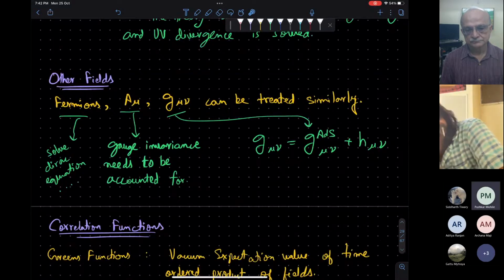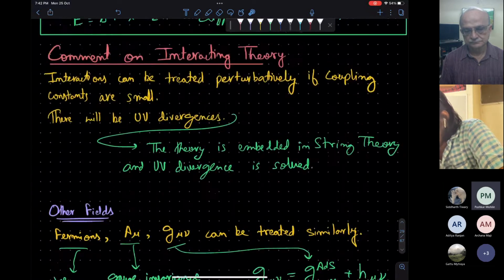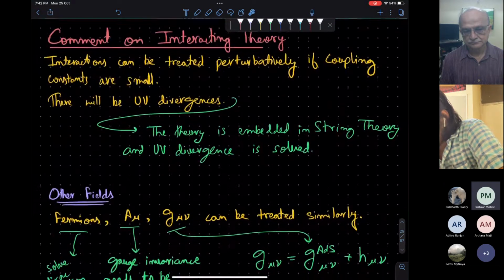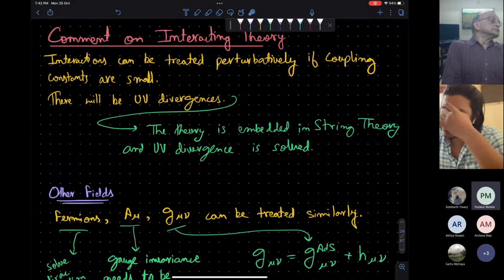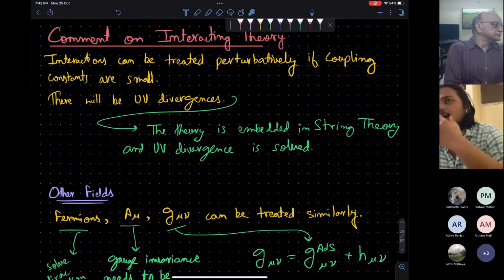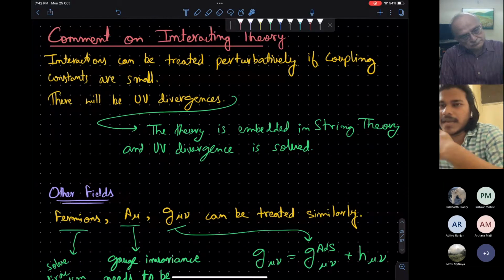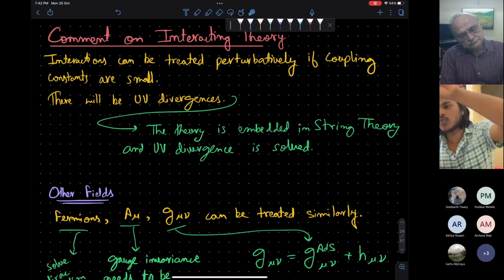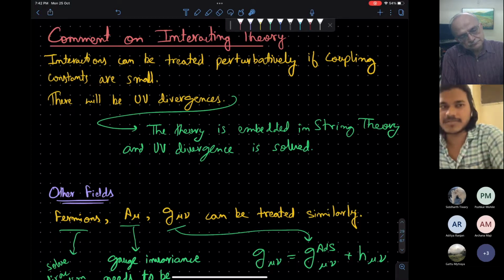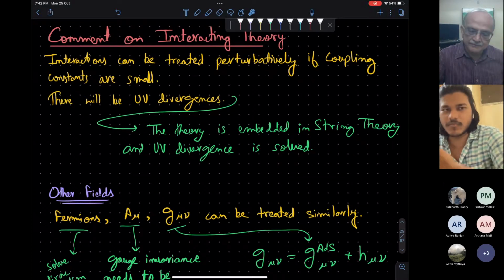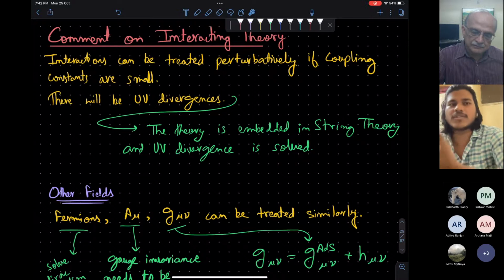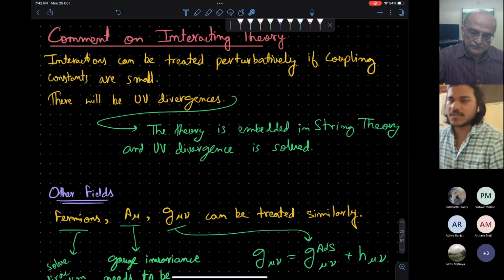So can the divergences be solved without going to string theory? Can you implement the cutoffs without string theory? I will show you a few things about cutoff. We have to put the cutoff by hand in the theory, and it will be shown that the UV cutoff in the quantum theory will be dual to an IR cutoff, the large scale cutoff, in the CFT theory. But there you have to put the cutoff by hand. You can do that. In many cases we do put the cutoff by hand, but string theory gives you a natural cutoff. It will not be artificial.